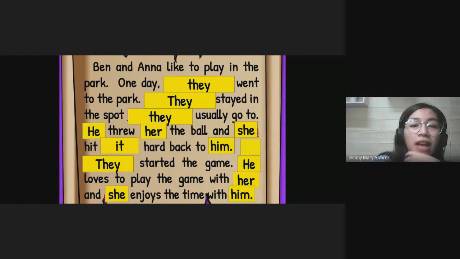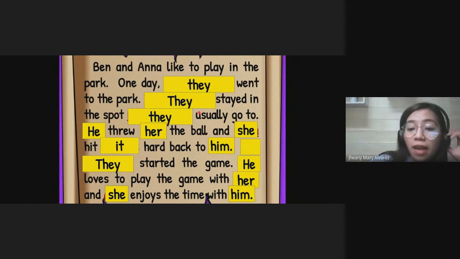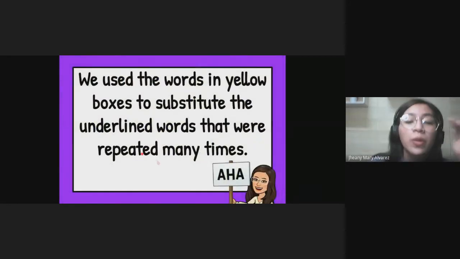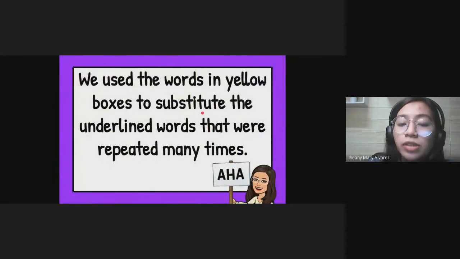All right, everybody, look at the message now on the scroll. We replaced all the words that were repeated a lot of times with they, she, him, her, it. Now we use the words in yellow boxes to substitute or replace the underlined words that were repeated many times.